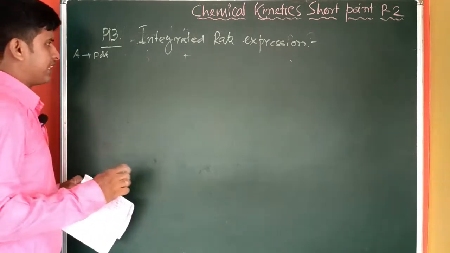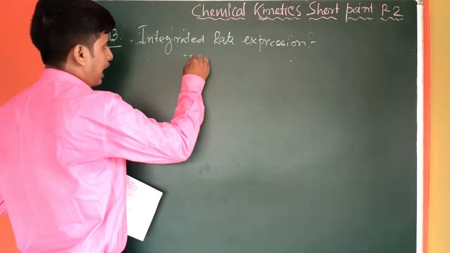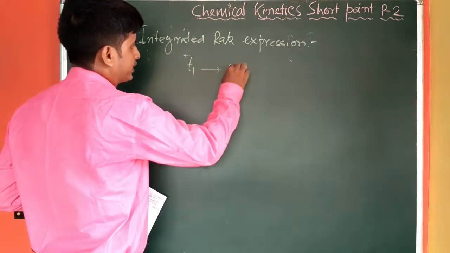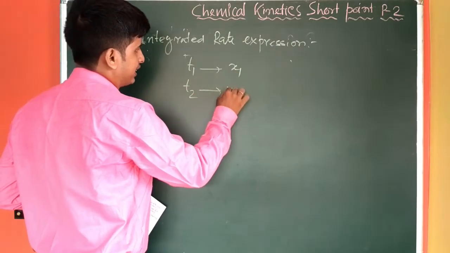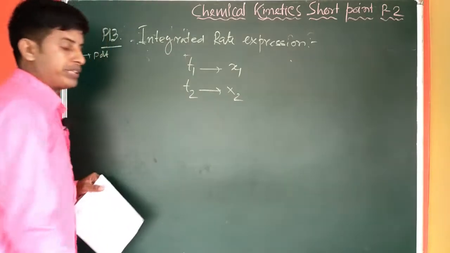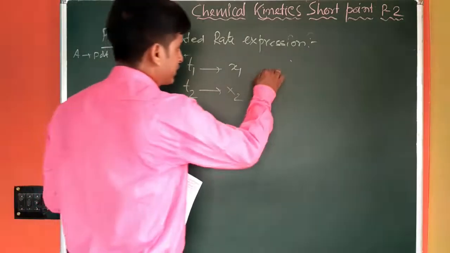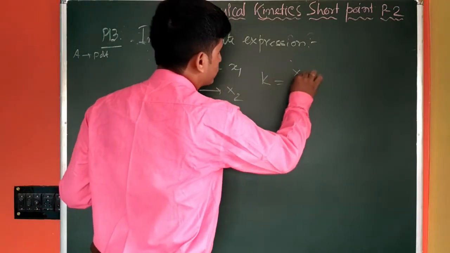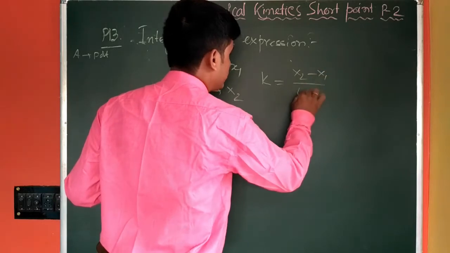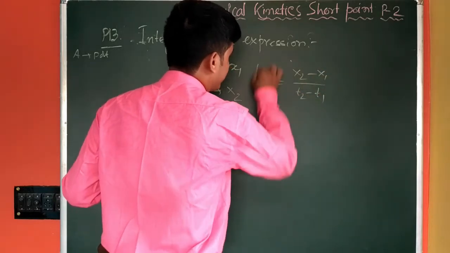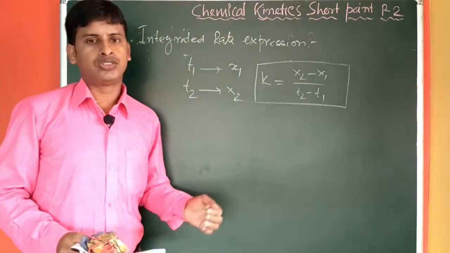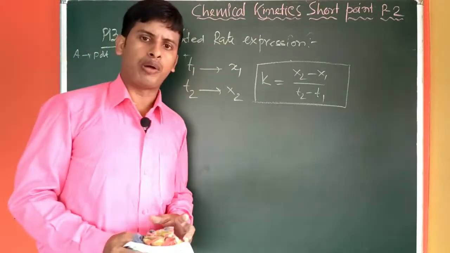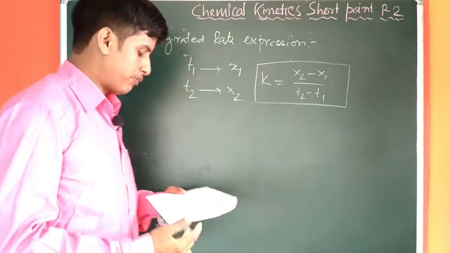Again, there is a certain issue. If at time t1 the product concentration is x1 and at time t2 the product concentration is x2, then what will be the rate constant? The rate constant K will be equal to x2 minus x1 by t2 minus t1. That will be the rate expression. This equation can also be utilized in solving MCQs in different competitive exams also. So remember that one.